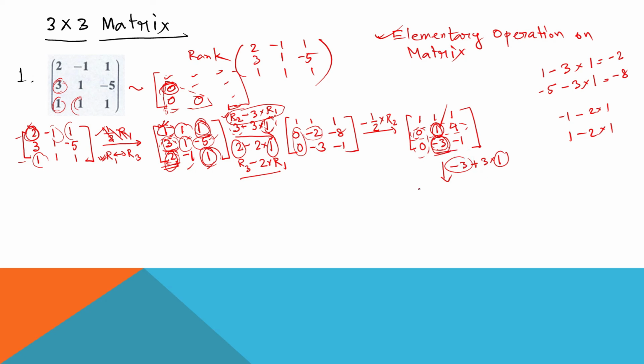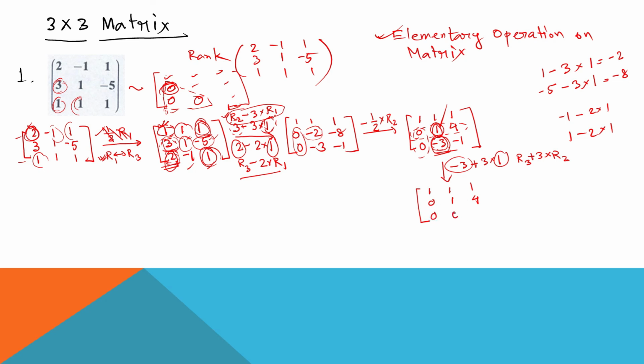Now what will be the matrix? It is 1 1 1, 0 1 4. The first row and second row will be fixed because this operation is only for the third row. So this minus 3 is for the third row, so we will write R3 plus 3 into R2.